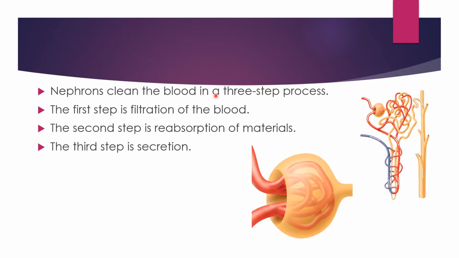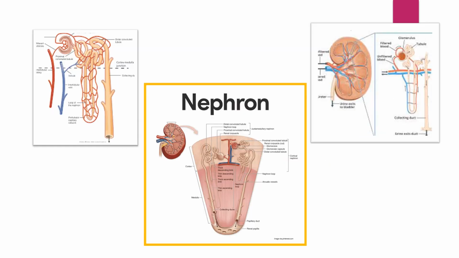Nephrons clean the blood in 3 steps. The first step is filtration of the blood, especially by the glomerulus. The second step is reabsorption of materials, by the proximal convoluted tubule and parts of the loop of Henle. And the third step is secretion. Next, this is the structure of the nephron.